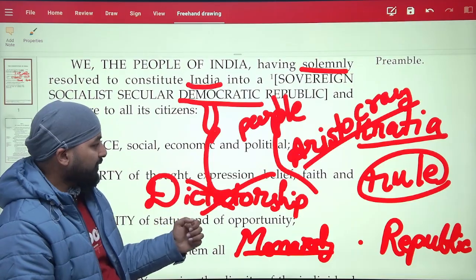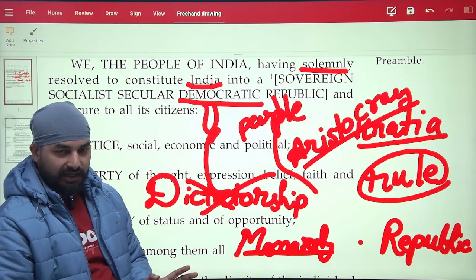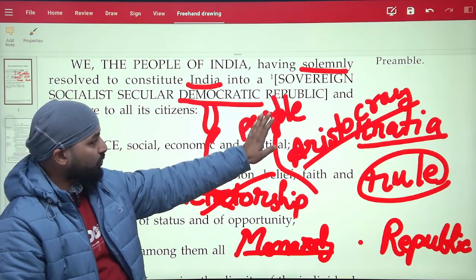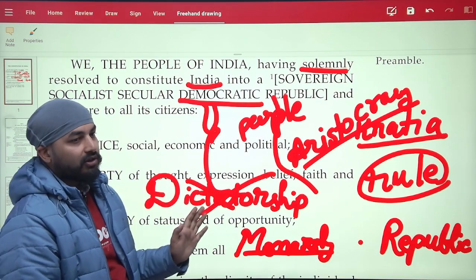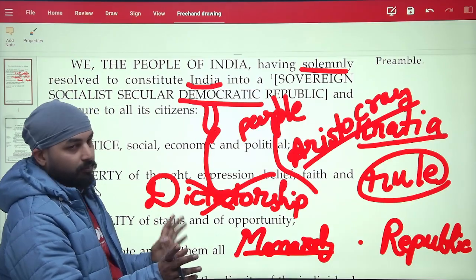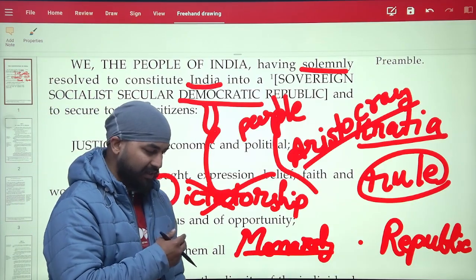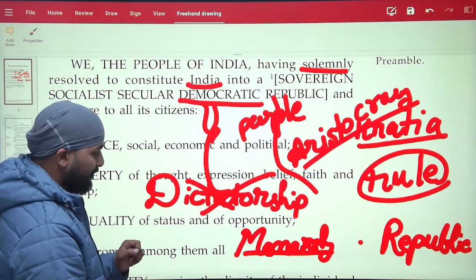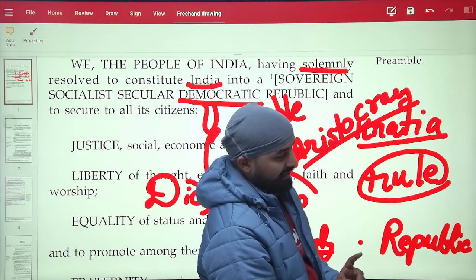So indirectly we are the ones giving power to those people to elect the president. So the president, the head of the state in India, is an elected person. He is not from a royal family or a hereditary family. So India is a republic in the sense that here the head of the state is elected.